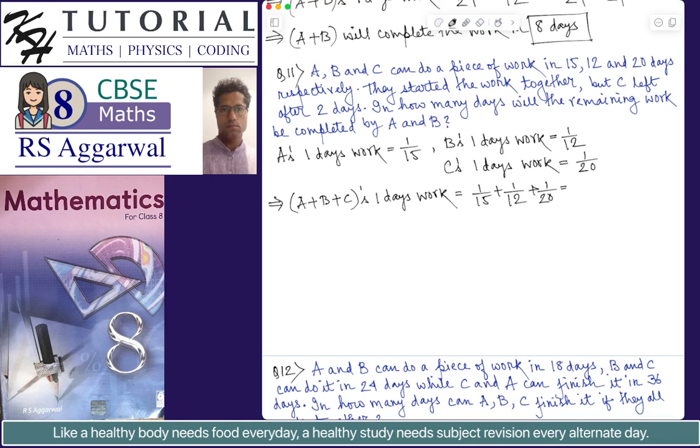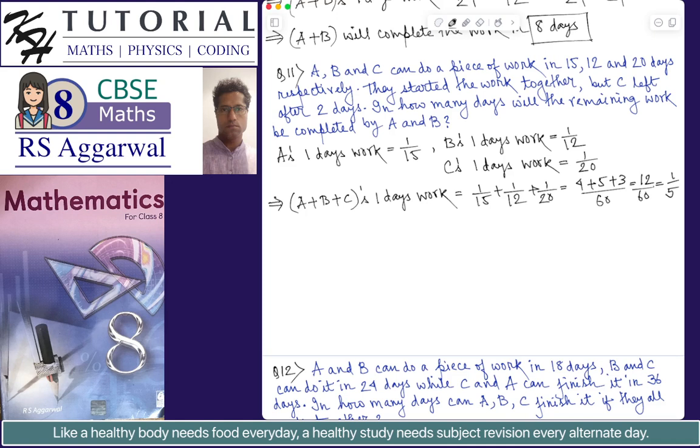This is equal to 4 plus 5 plus 3 by 60. 4 plus 5 is 9, and 3 more makes 12. So 12 by 60, which is equal to 1 by 5.